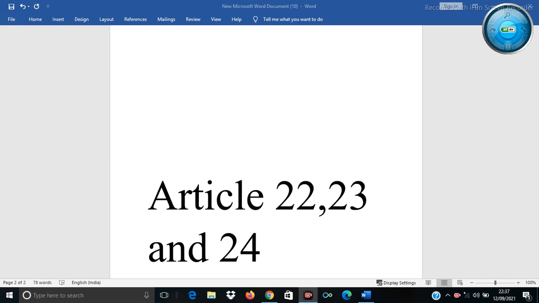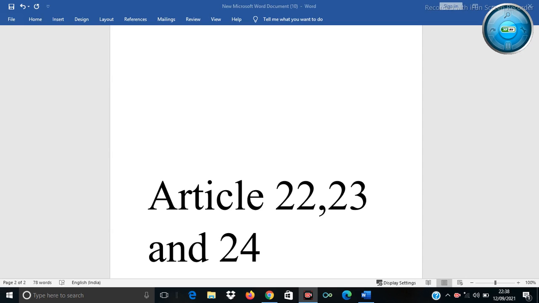In this case, the Supreme Court held that it is the constitutional right of every accused person who is unable to engage a lawyer and secure legal services on account of poverty or indigence to have free legal service provided to him by the state, and the state is under a constitutional duty to provide a lawyer. This is Hussainara Khatoon versus Home Secretary, Bihar.